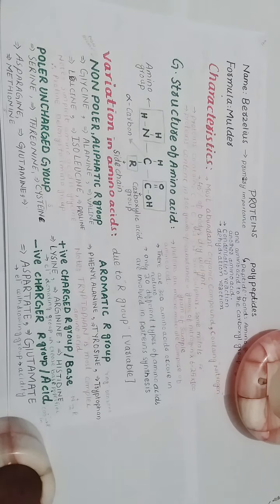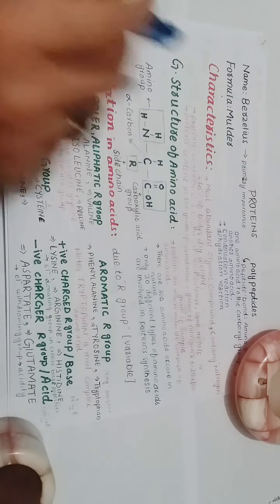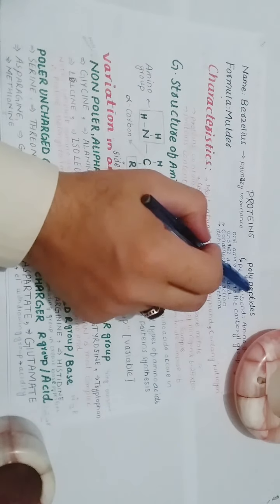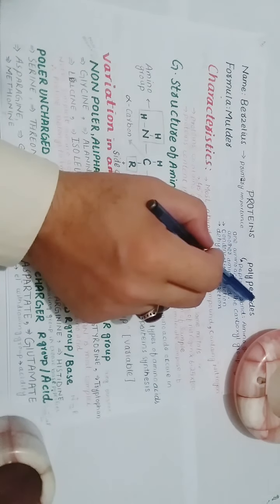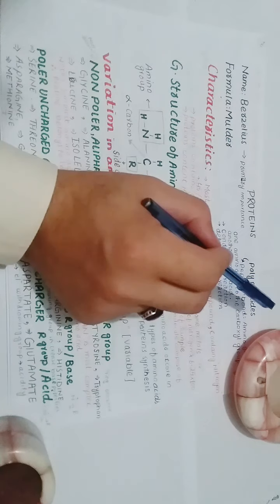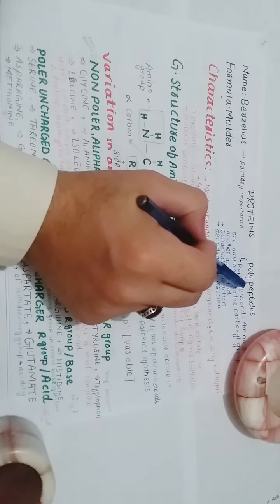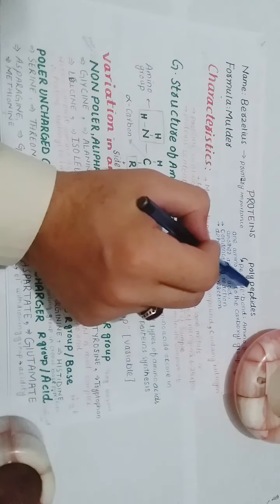The name protein was given by Berzelius due to its primary importance. The formula of protein was given by Mulder. Proteins are also called polypeptides. Why are they called polypeptides? Because they have peptide bonds among the amino acid molecules.